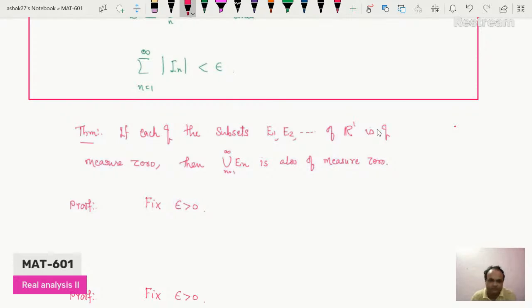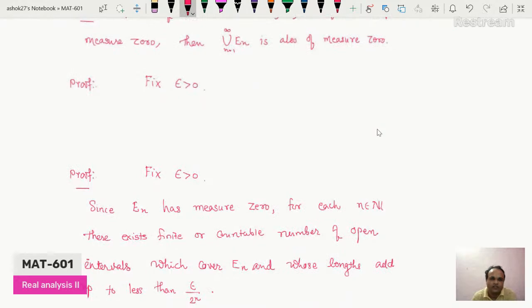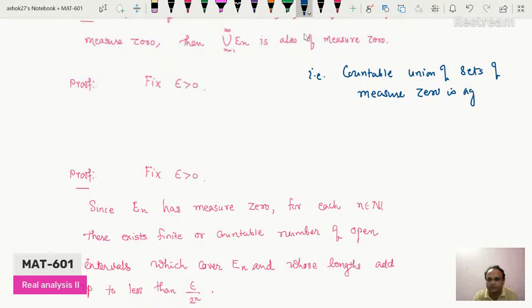So in short you can write this statement: a countable union of sets of measure 0 is again of measure 0. So you can write this statement in short.